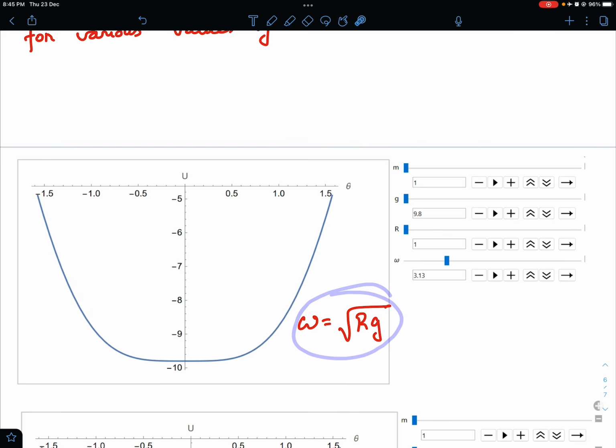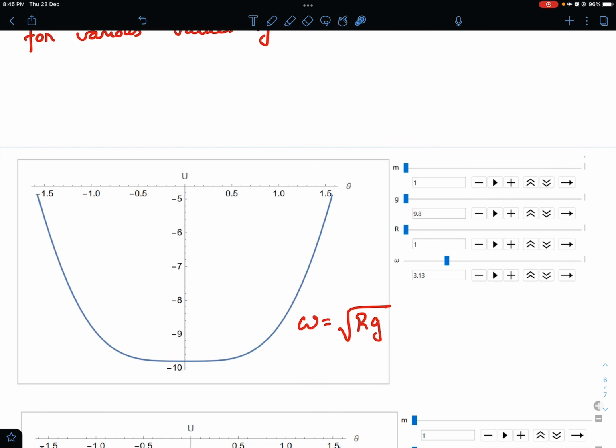It's nothing surprising. When omega is exactly equal to root rg, this graph has become flat, and therefore the time period should come out to be infinity exactly, because the whole thing is like a neutral equilibrium kind of situation. Okay, and remember this value is root of 9.8, which is 3.13 approximately, and this kind of graph you get.